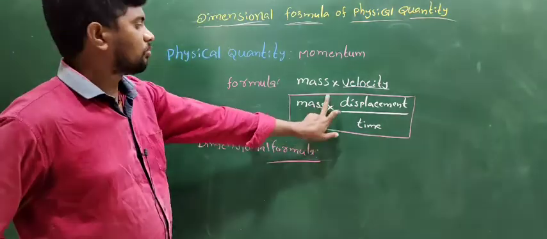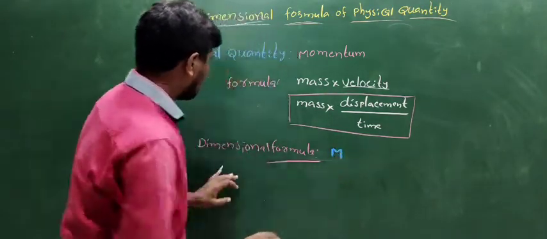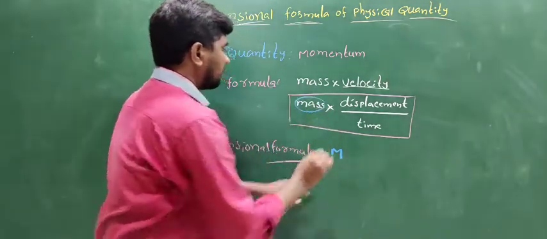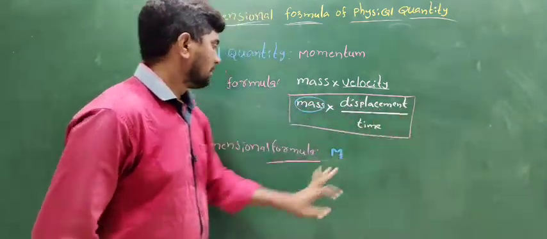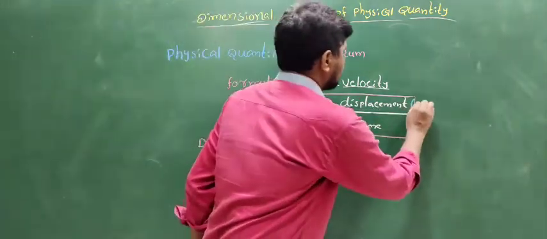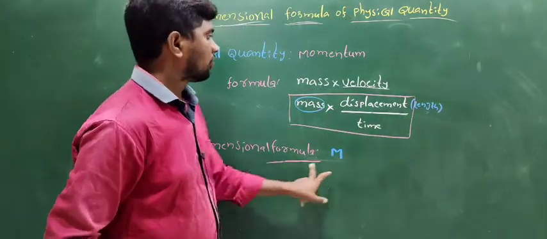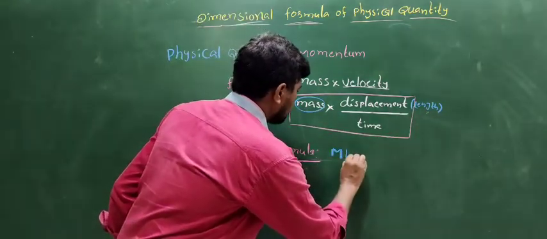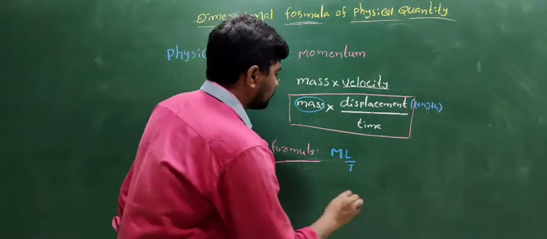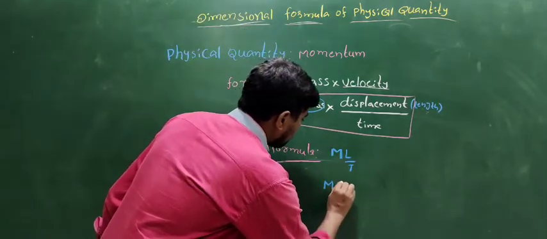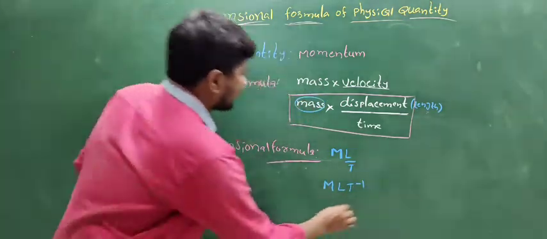The dimensional formula of mass is capital M. The dimensional formula of displacement: displacement means length, and the dimensional formula of length is L. The dimensional formula of time is T. So therefore, M L T to the power of minus 1. This is the dimension formula of momentum.